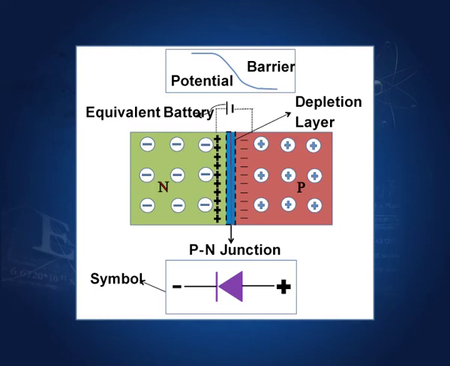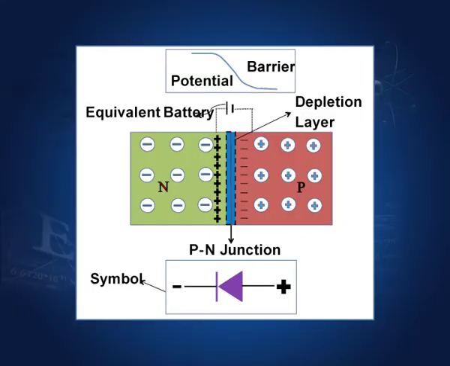So, when n type and p type are together in a single piece of semiconductor created together, then there is a depletion layer, because there is a diffusion of holes and electrons, and when a hole meets an electron, the charge is neutralized, and we have a depletion layer at the place where there is a junction.